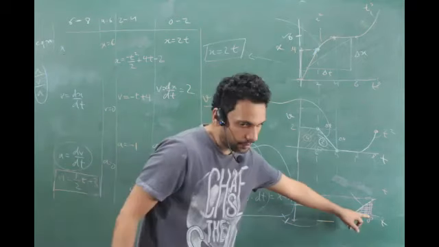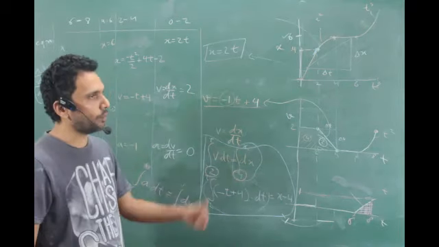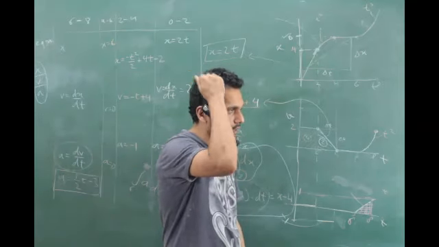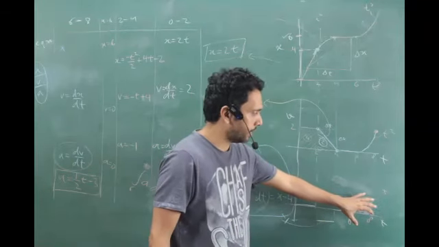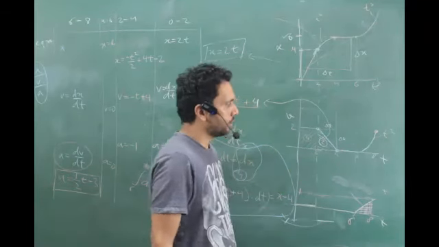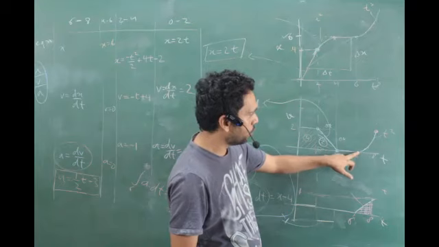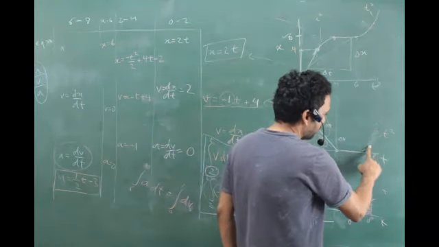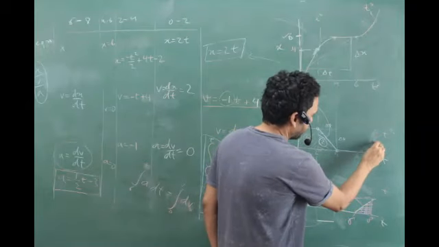What is this pink area? 1. 1 means what? Change in velocity. That you have to keep repeating in your head: area under the a-t graph is change in velocity. So the velocity goes from 0 to 1. In fact, where has it gone? It is here somewhere, right?